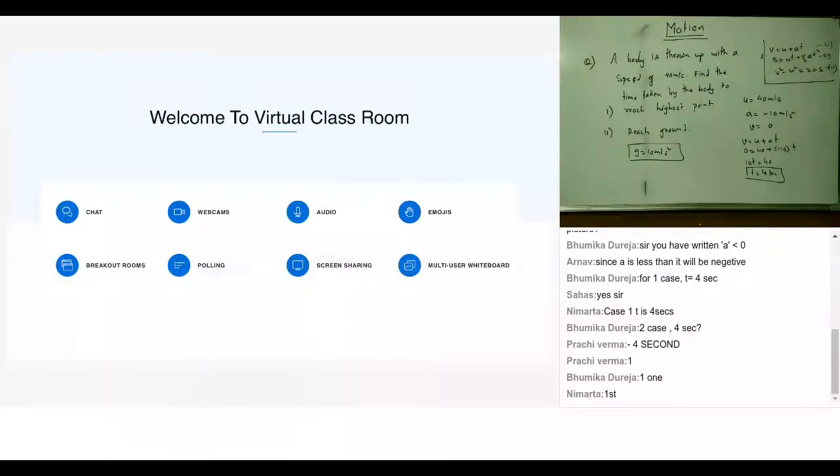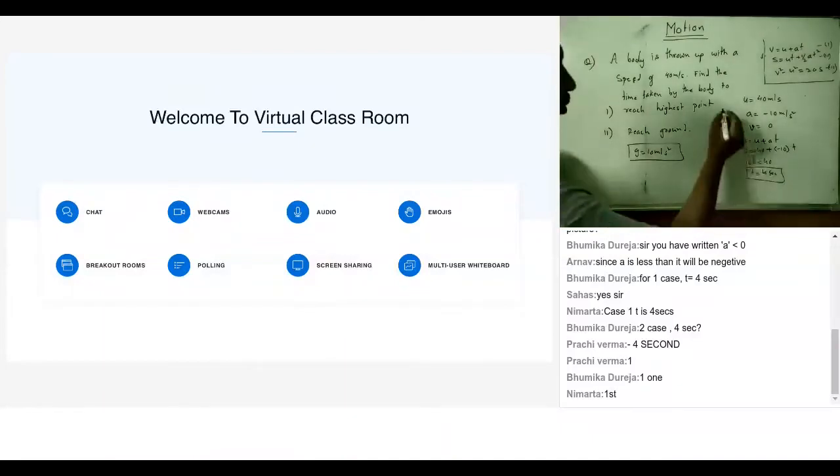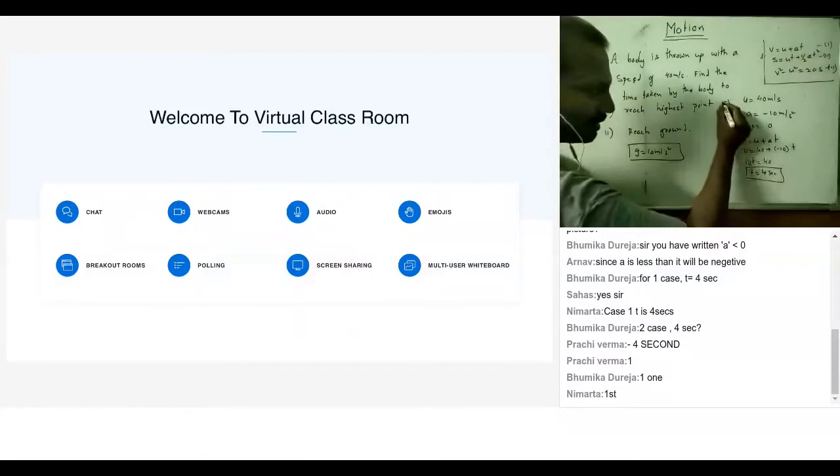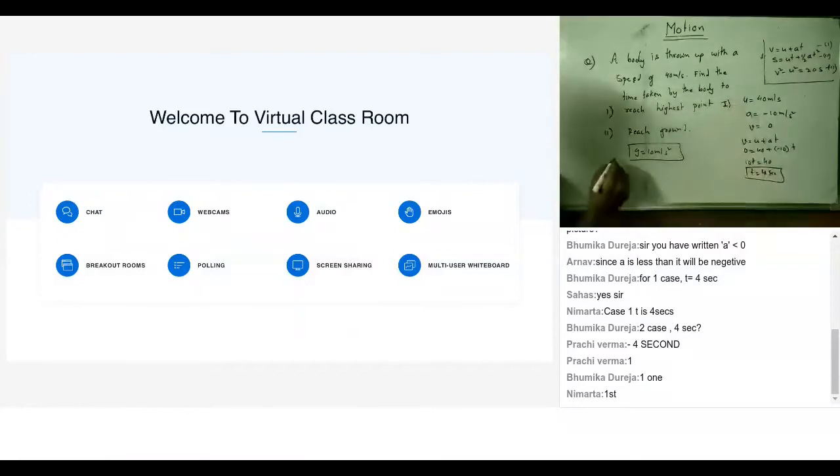Yeah, second case, how would we do this? What all things do we know for the second case? This is the first case. I'm pretty sure everyone has done it very well. Most of you gave me answers for this. Second case. What do we know in the second case?